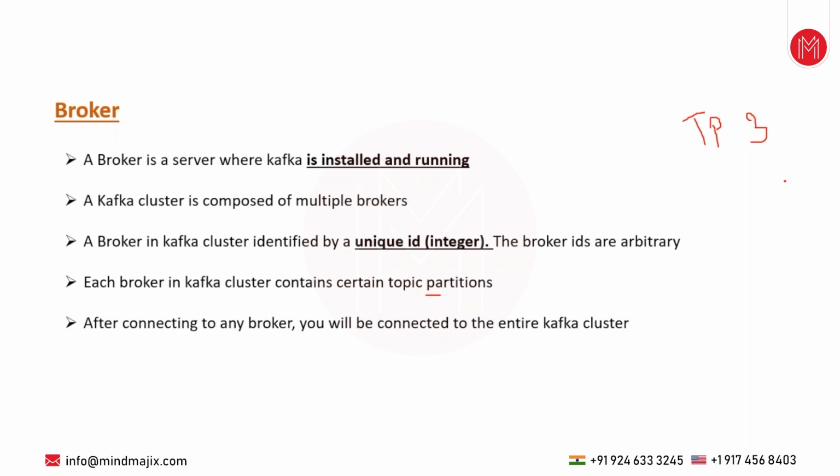After connecting to any broker, you will be connected to the entire Kafka cluster. For example, I have a Kafka cluster with 5 nodes, 5 brokers: broker 1, broker 2, broker 3, broker 4, and broker 5. And an application wants to put a message into your topic. Let's assume I created a topic with 3 partitions. If the producer application wants to put a message into the topic, out of the 5 brokers in this entire Kafka cluster, it can use one host. It is not mandatory that it has to use the host names of all the brokers. No, not needed. When it can use one broker, that's it.